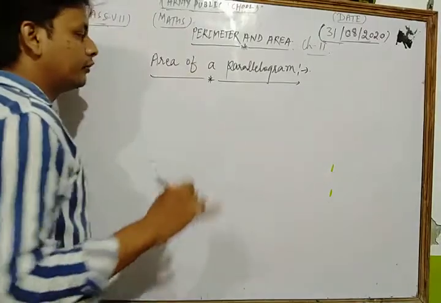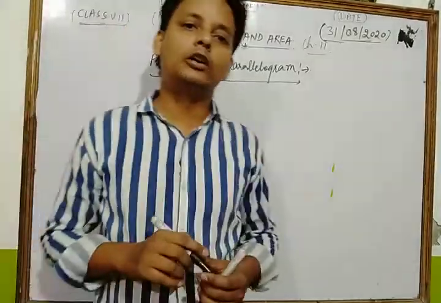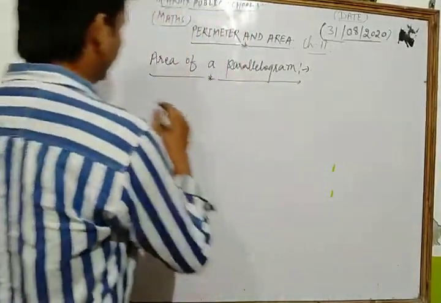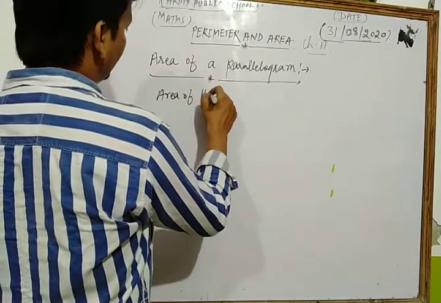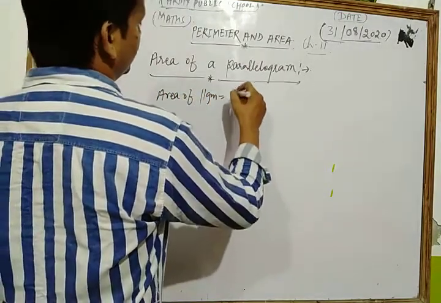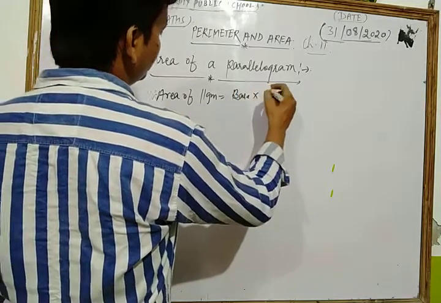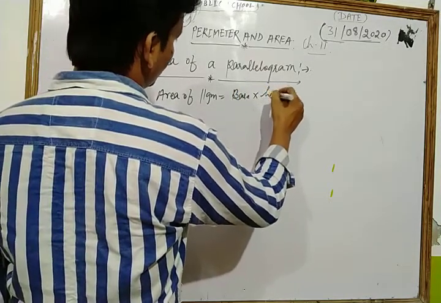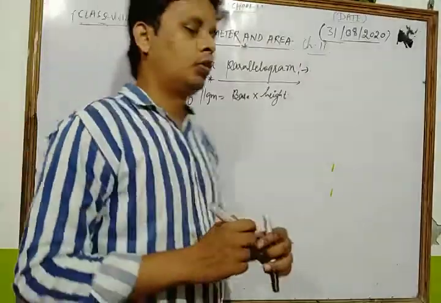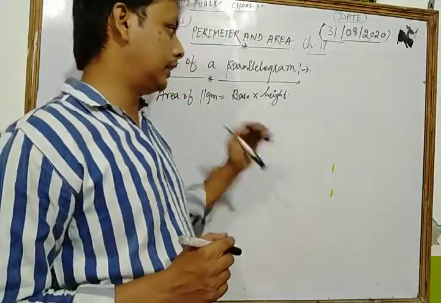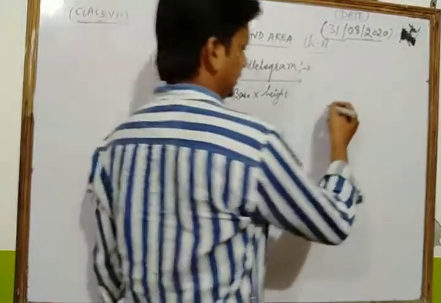Dear student, the general formula for the area of a parallelogram is base into height. The general formula means area of parallelogram is equal to what? Base into height. But one important concept in this topic, let's see very carefully.